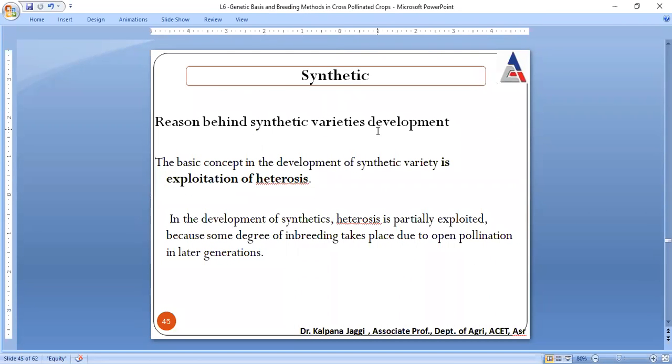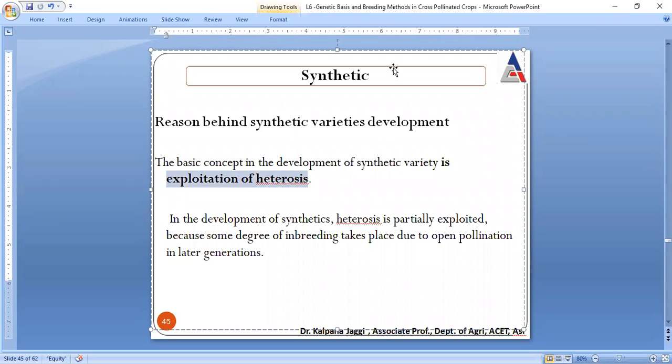Why do you need to go for the preparation of this synthetic variety? Because here you are combining the seeds with general combining ability. You are looking for the combination. So here we could go for the exploitation of heterosis, because if one parent is crossed with another parent, and our result is a hybrid, and this hybrid has superior quality over any parent, then we can maximally exploit its genetic content.